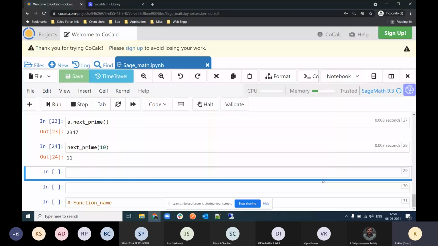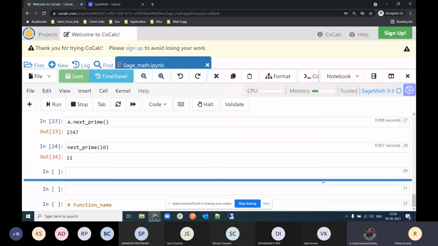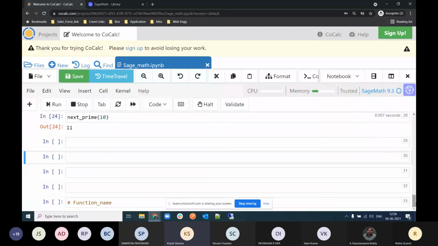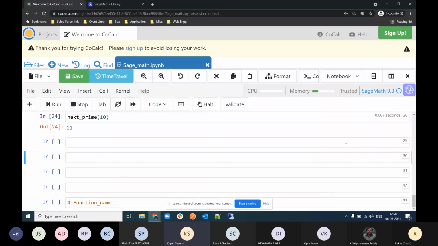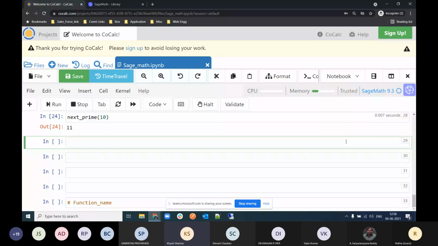If you guys don't have any confusion, then you can ask. Otherwise, sorry to interrupt, Rekha. You can tell some other function, except these functions, that you want to calculate in Sage. Some number theoretic function. You can suggest, Khyati. Like Euler phi function. Okay. So someone can try and tell us what the command for that is.